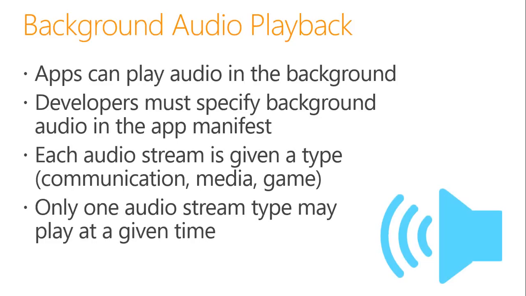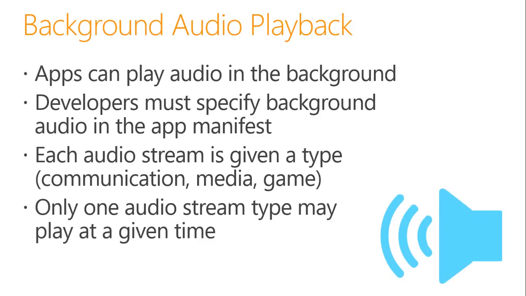So there's something called background tasks. These are applications that run while not in the foreground, and they can run by using the different APIs which are present. Let's say you have an audio playback application which can play audio in the background. You have to specify background audio in the app manifest file in your Visual Studio project. And each audio stream is given a type, whether a communication type, a media type, or a game type. At any given time, only one audio stream type may play.